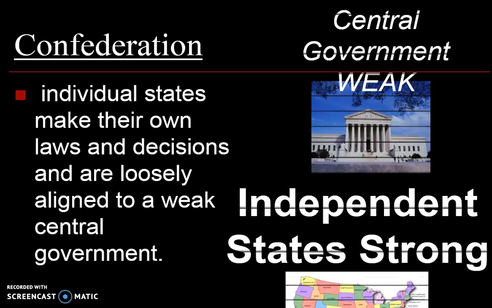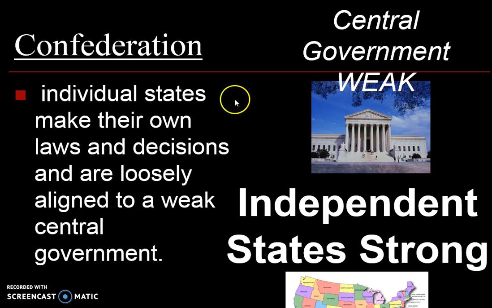In a confederation, though, it's exactly the opposite of unitary. Where all the power in unitary is centered in one spot, in a confederation, all the individual states make their own decisions. Sometimes these states are actually countries that join together for a common cause. One thing that's always present is there's a weak central government and strong states or countries. Everybody agrees to cooperate, and that's a big part of it.